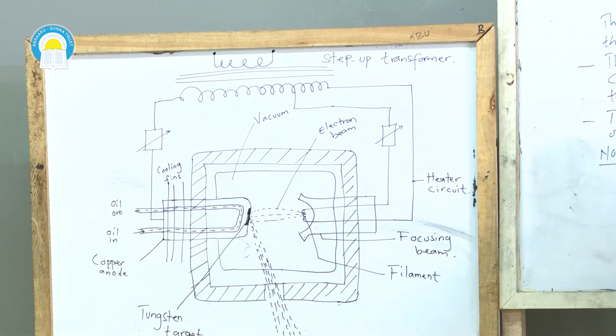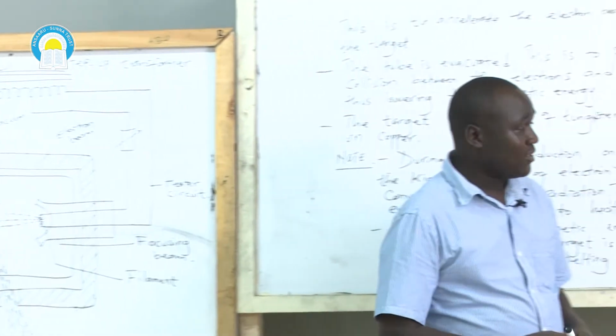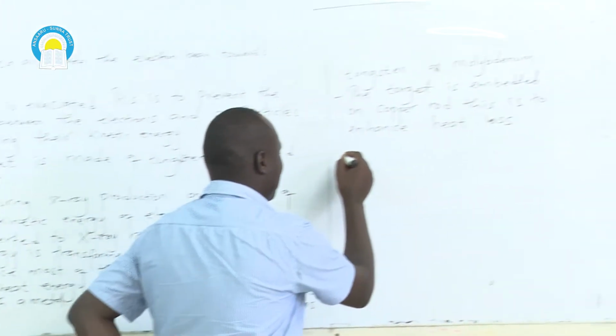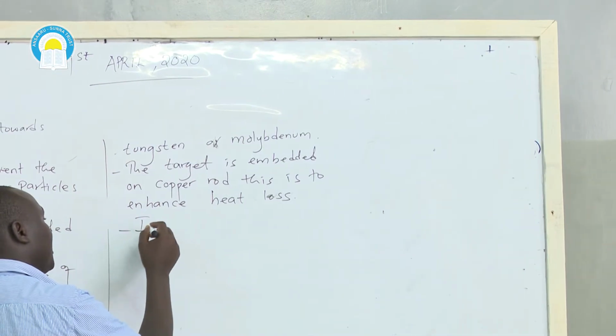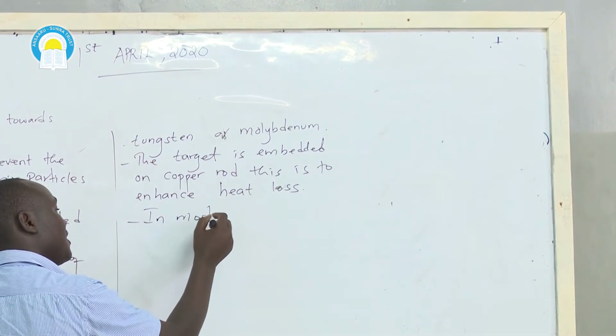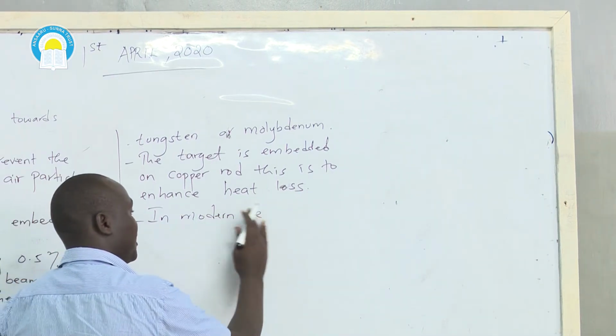Now, what else are you supposed to know?